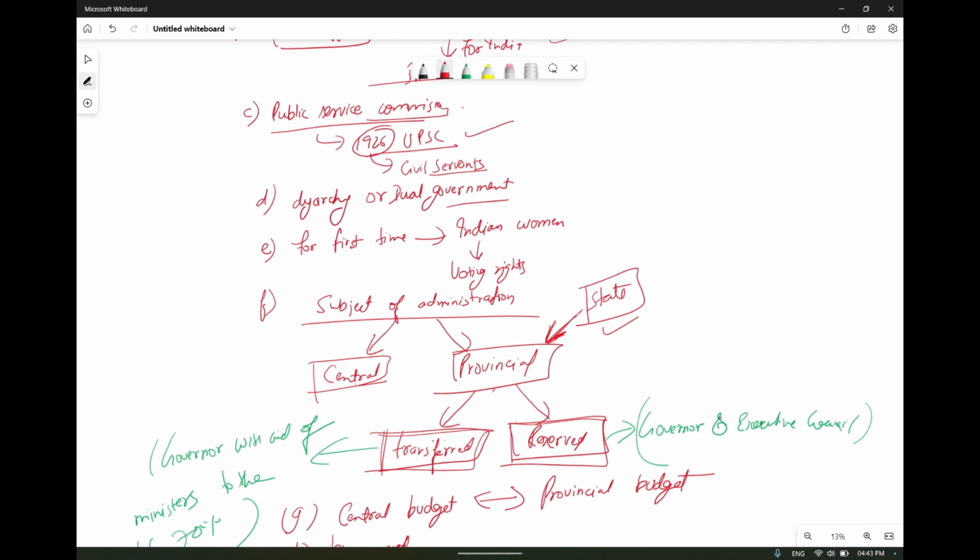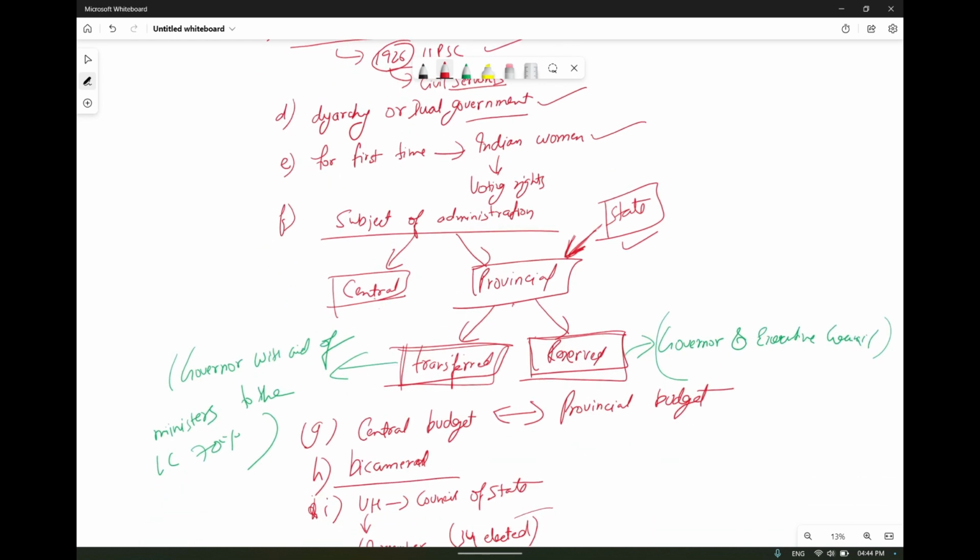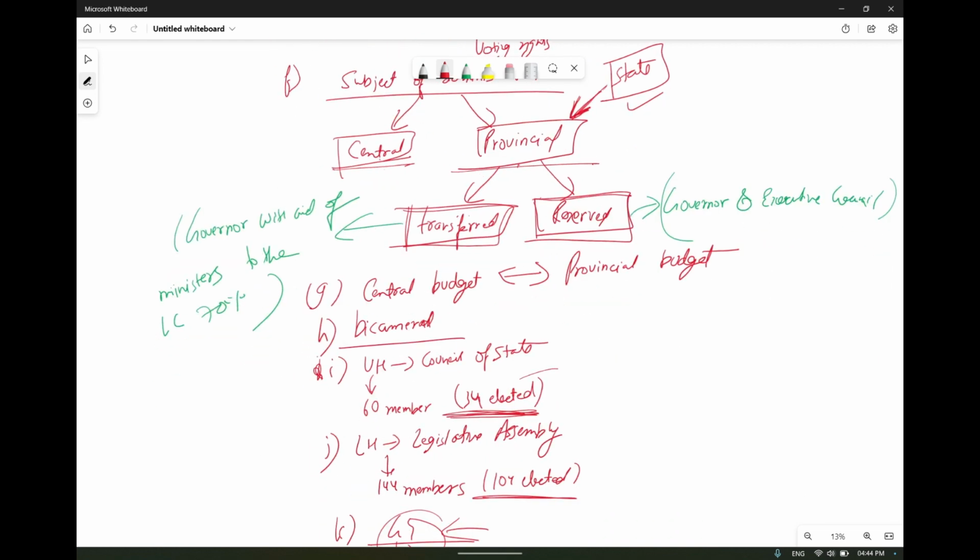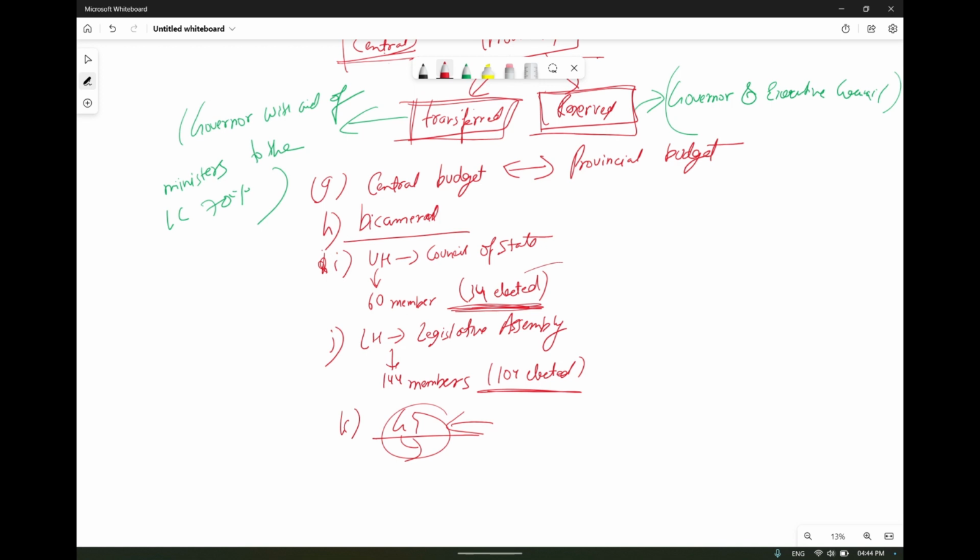Through this act, diarchy and dual government were introduced. For the first time, Indian women were given voting rights. The subjects of administration were divided into central and provincial subjects, and provincial subjects had transferred and reserved subjects. There were also two separate budgets, central and provincial. Provincial governments could run their administration through the revenues they earned in their provinces.